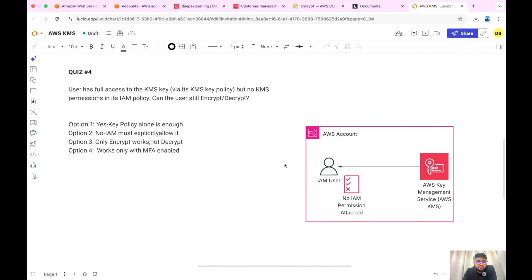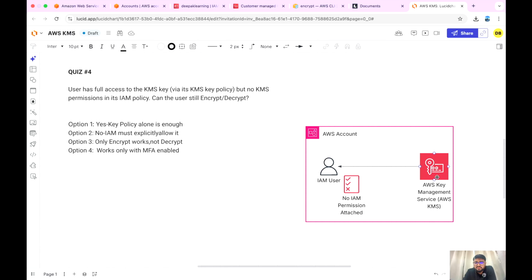Okay, welcome everyone. So let's start with quiz 4, where the question was as follows. User has full access to the KMS key. So this is an IAM user which has full access to the KMS key, but from the KMS key policy. That's why the arrow section is from the KMS key policy to the user. Having said that, there is a KMS key, and we are talking about the same AWS account. Okay, so in this account there is a KMS key and the KMS key permission.